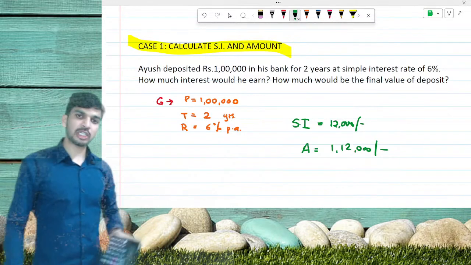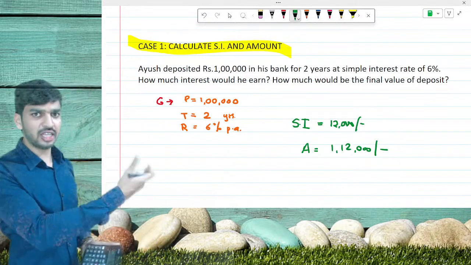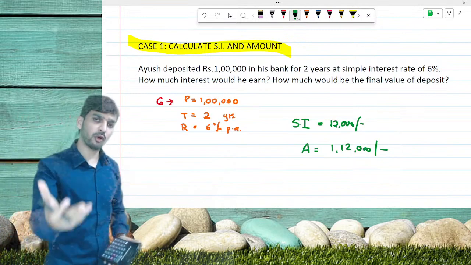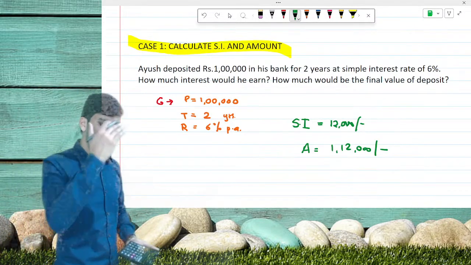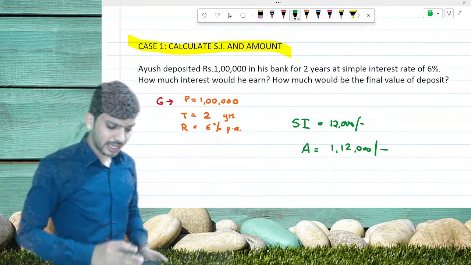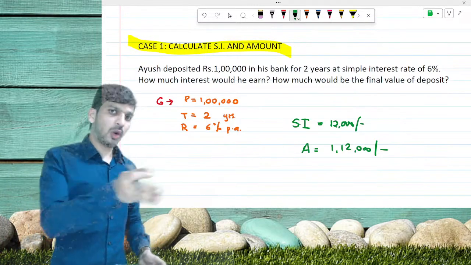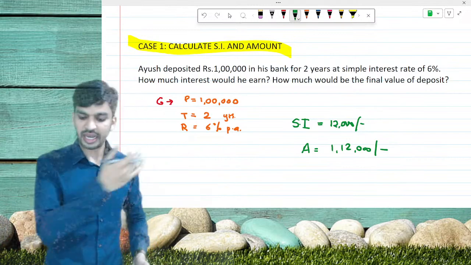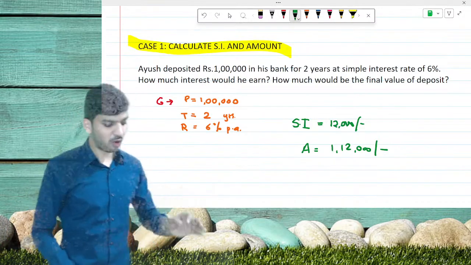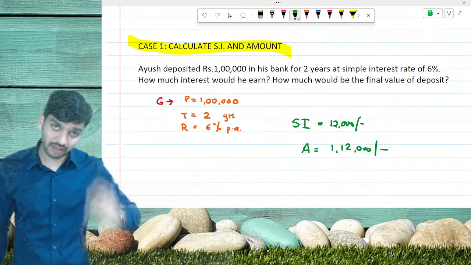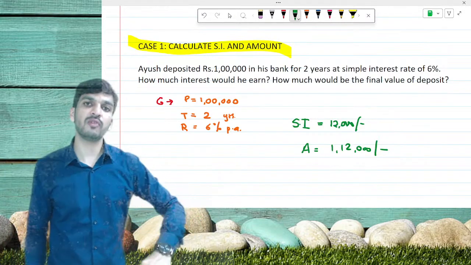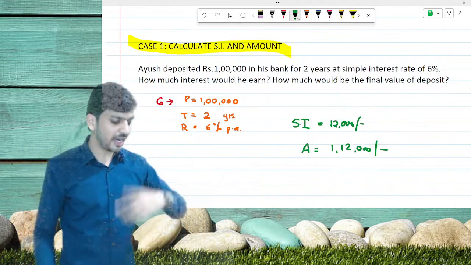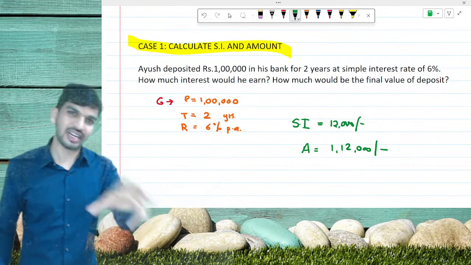12,000, and that is the final answer. I hope all of you understood this. I have not written the formula because it is not required, as it was a very simple question. Okay, so the formula was P into R into T divided by 100, principal into rate of interest into time divided by 100, and this is the formula. I want every one of you to give the answers in the chat box so that you will be more active in the class, and I will also understand whether you guys are understanding or not.